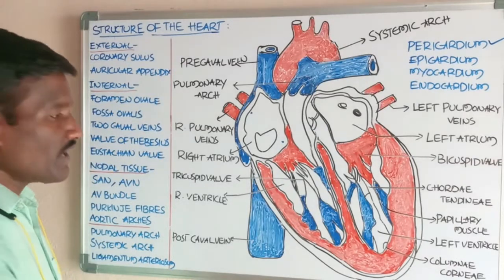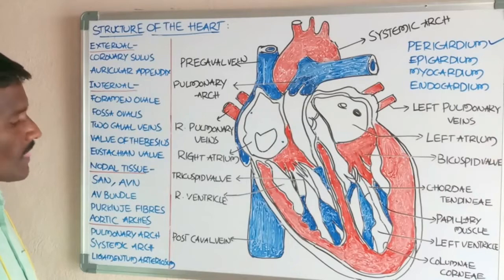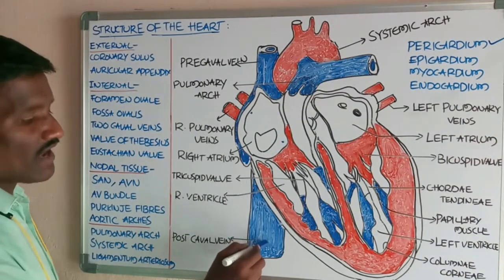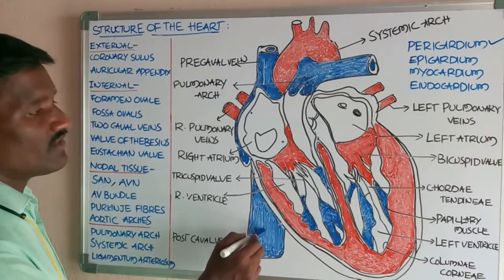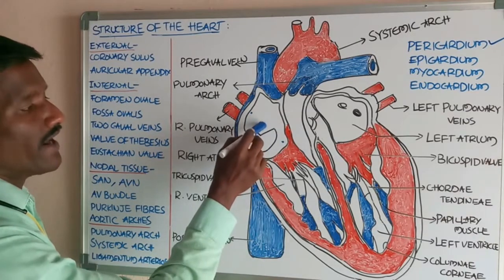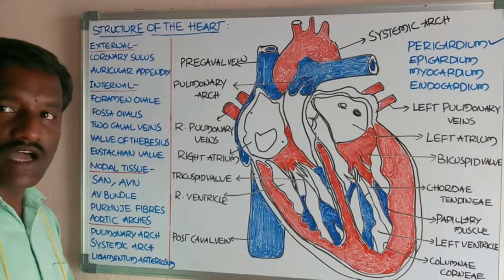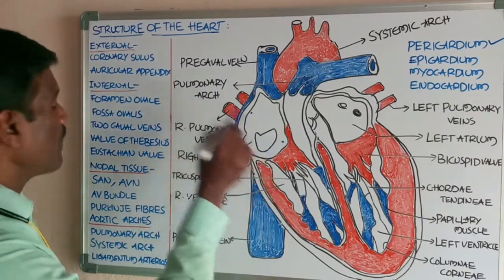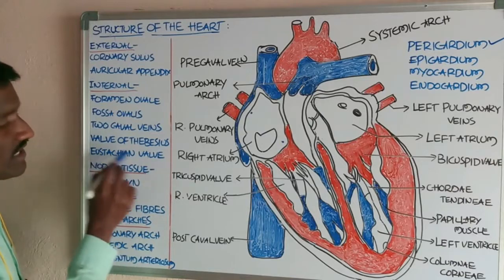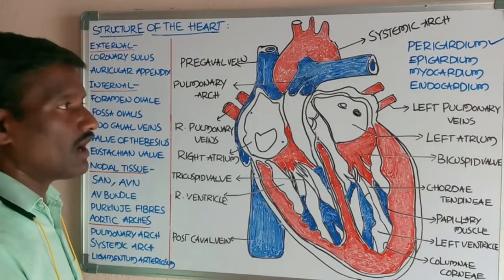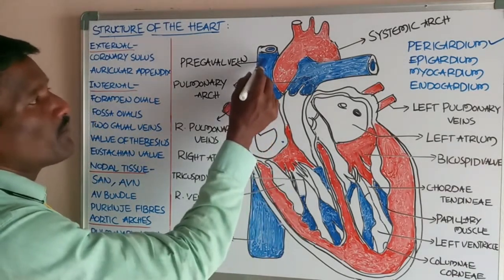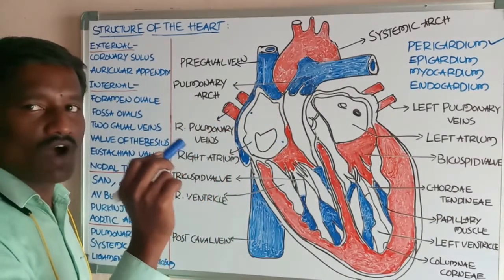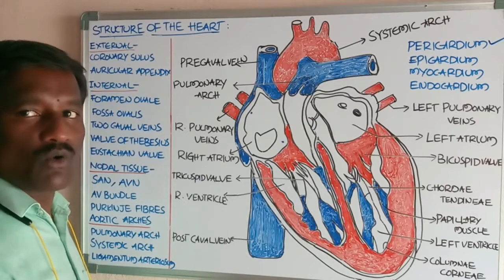Next, the postcaval vein opens into the right atrium. At the opening there is also a valve, called the Eustachian valve. At the opening of the precaval vein into the right atrium there is no valve; the valve is absent at that opening.